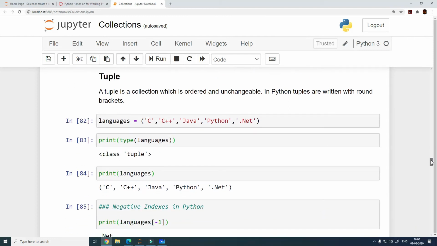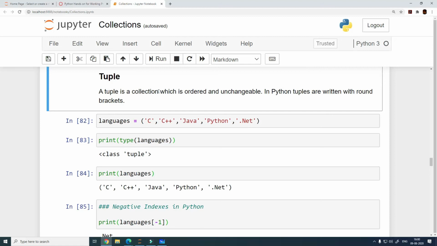So moving on, let's look at what a tuple does. What is a tuple? This is another type of collection. We have already seen one collection type, which is list. Tuple is going to be the second type of collection. All the collections that we are going to discuss, tuple, list, sets and dictionary, are going to be pretty much the same with some differences compared to each other, and these are the differences that we are going to look at right now.